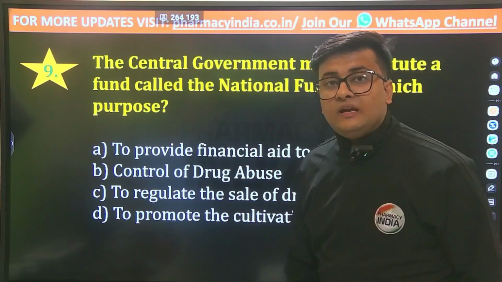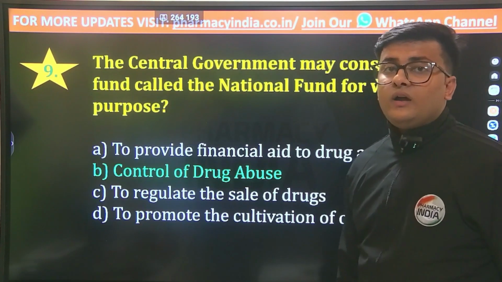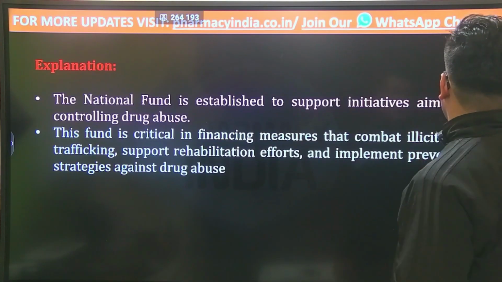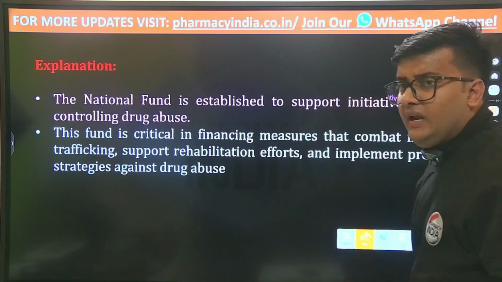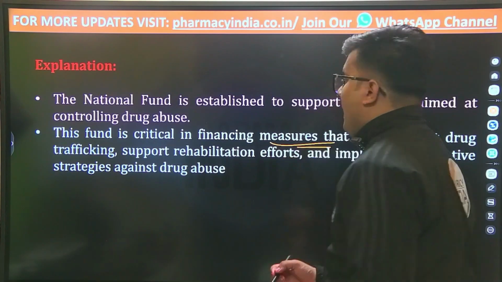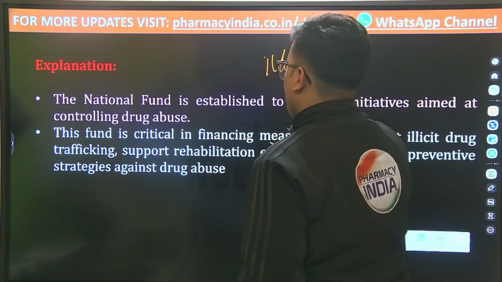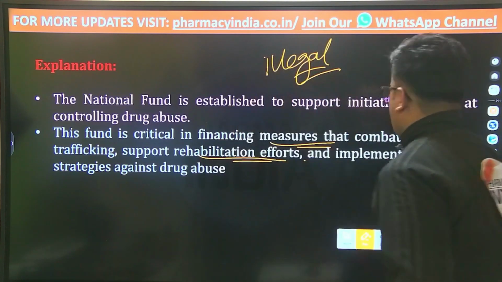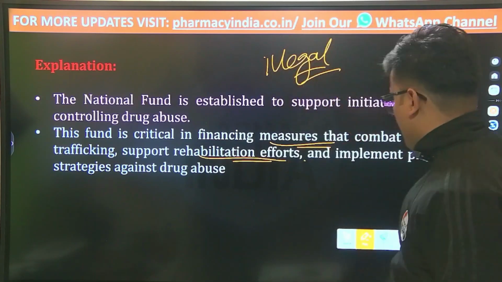And the correct answer is option B, that is control of drug abuse. The National Fund is established by our central government to support initiatives aimed at controlling drug abuse among drug addicts. The fund is helping in financing measures that combat illicit drug trafficking, or you can say the illegal trafficking, which would also help in supporting rehabilitation efforts, and by implementing this we will be preventing drug abuse through strategies against it.